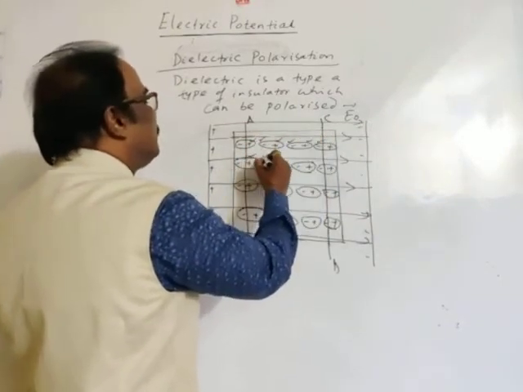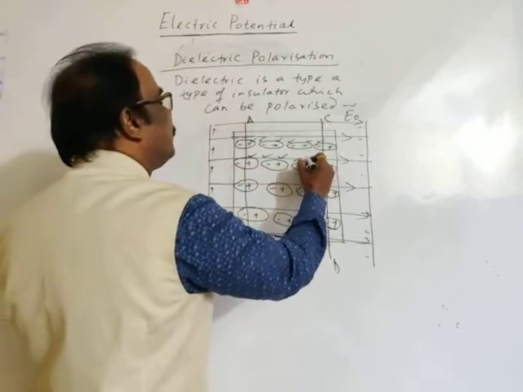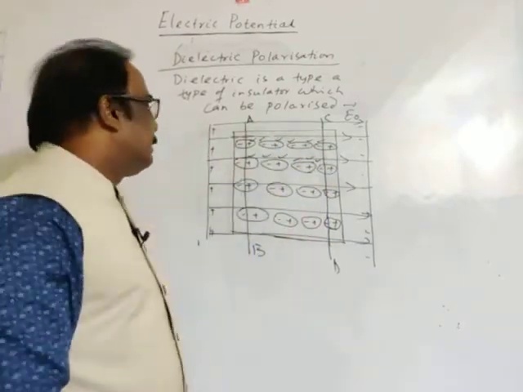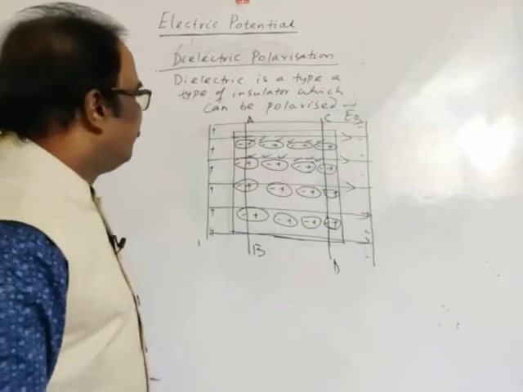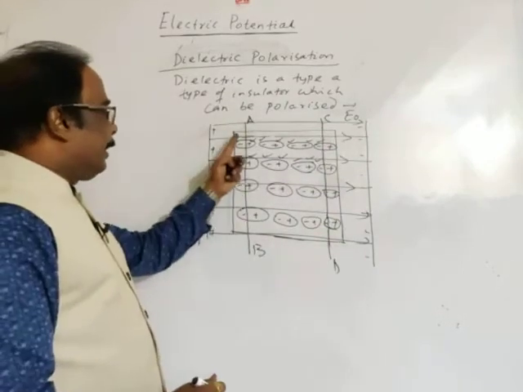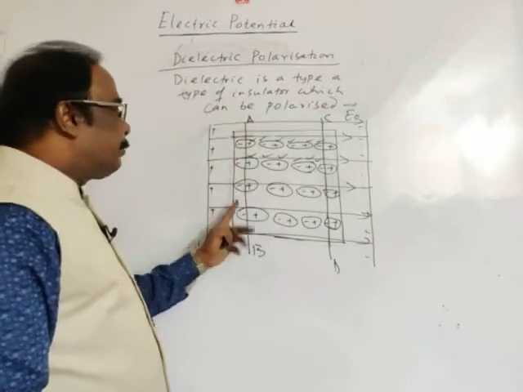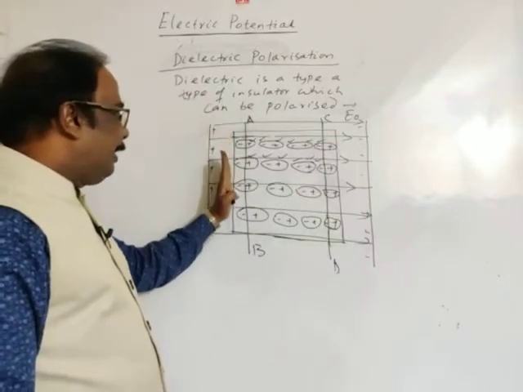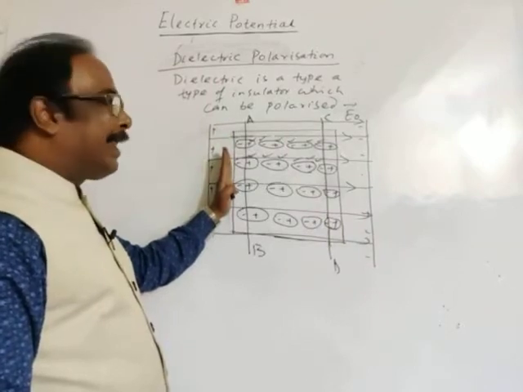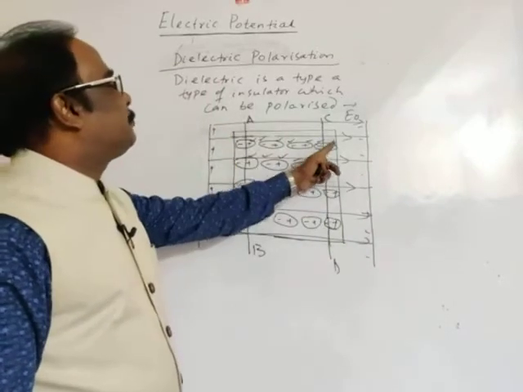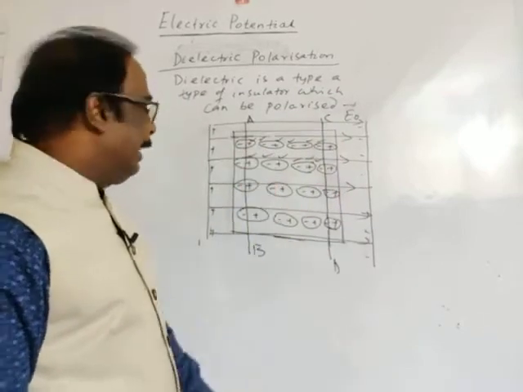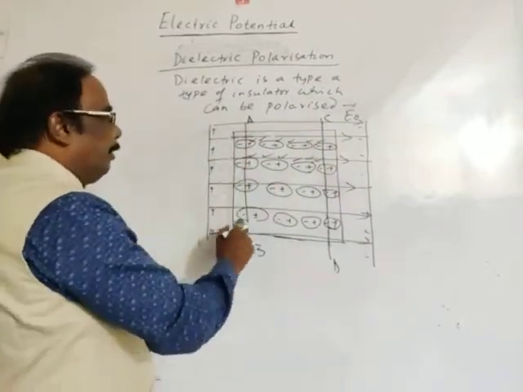Then what remains are these negative charges, which appear at the free end of the dielectric slab, and these positive charges, which appear at the other free end of the dielectric slab.